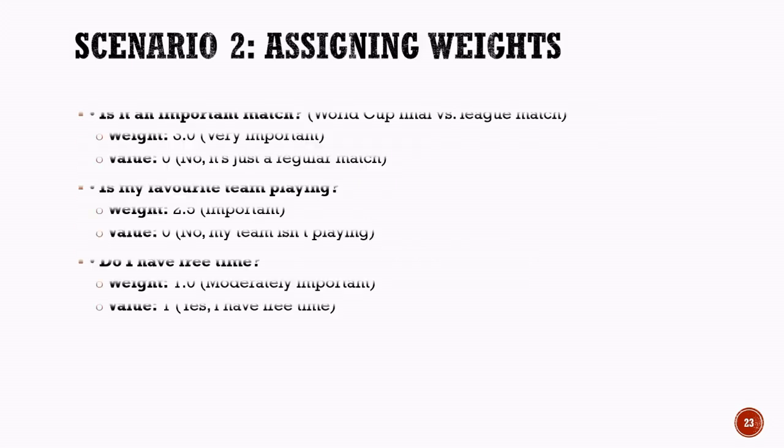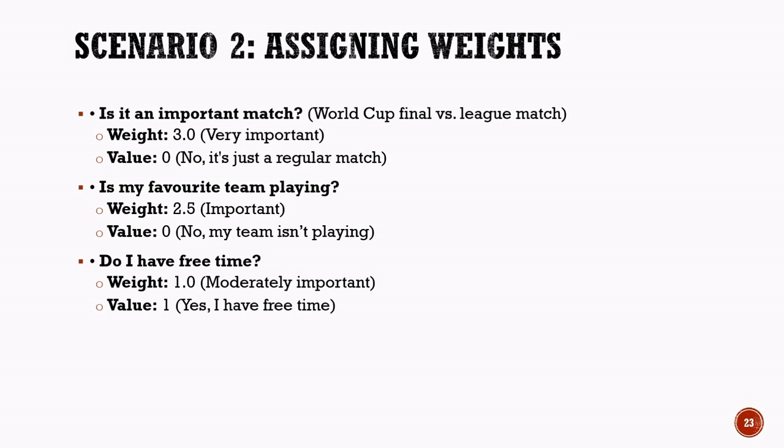Scenario 2 assigning weights. Now let us assign the weights and values for scenario 2. The first factor is: is it an important match? In this scenario, the match is a regular league game rather than a World Cup final. Therefore, the answer is no, giving it a value of 0. Since the importance of the match remains a significant factor in the decision-making process, it retains a weight of 3.0. The second factor is: is my favorite team playing?